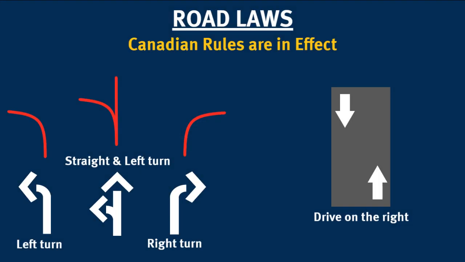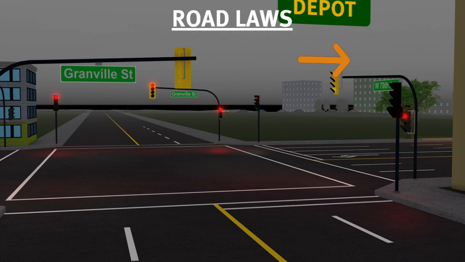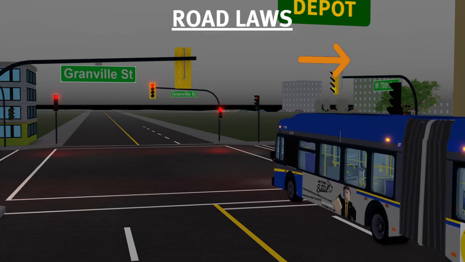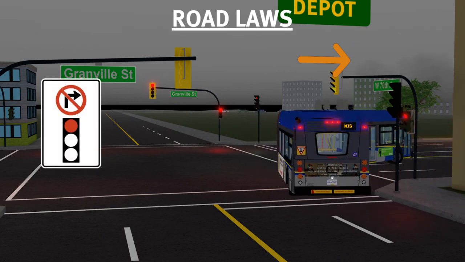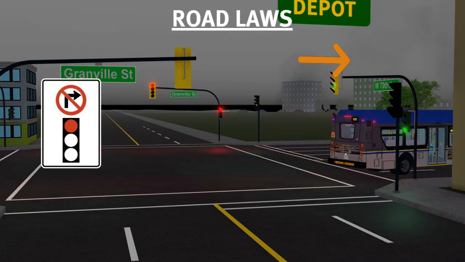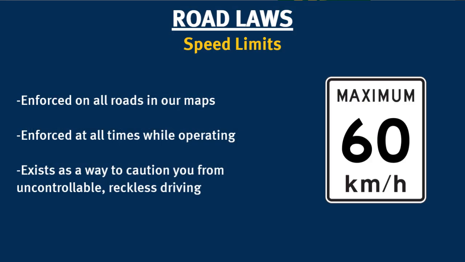Translink operates under Canadian road laws. Drivers are to drive on the right side of the road, keeping caution of signage coming their way. Arrow lane markings at intersections restrict drivers to traveling in the direction the arrow is traveling, such as only being able to turn left on a left turn lane. Another key factor of Canadian road laws is the ability to turn right on red lights. However, this is voided when signage at an intersection does not tell you to turn right on red.